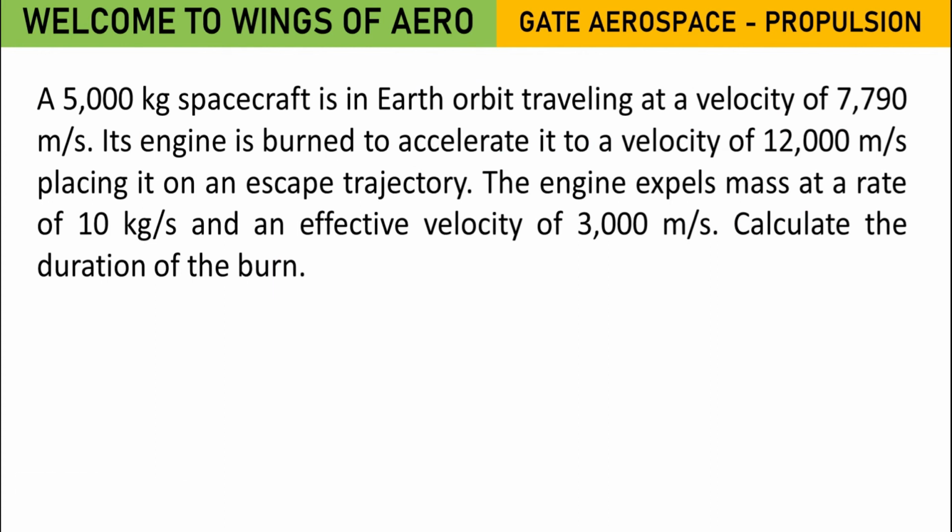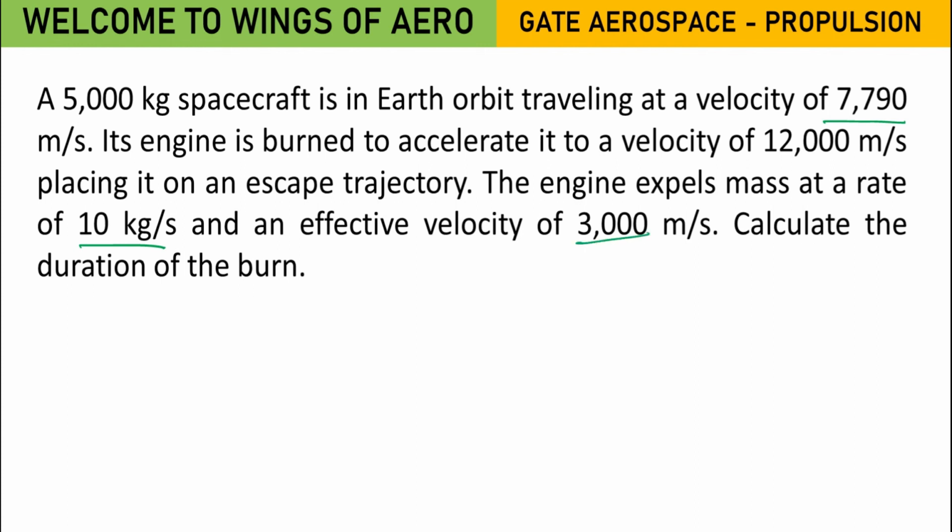A 5000 kg spacecraft is in Earth's orbit, traveling at a velocity of 7790 meter per second. Its engine is burned to accelerate it to a velocity of 12,000 meter per second, placing it on an escape trajectory. The engine expels mass at a rate of 10 kg per second, and an effective velocity has been given.